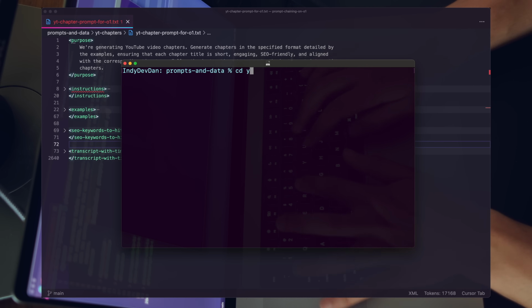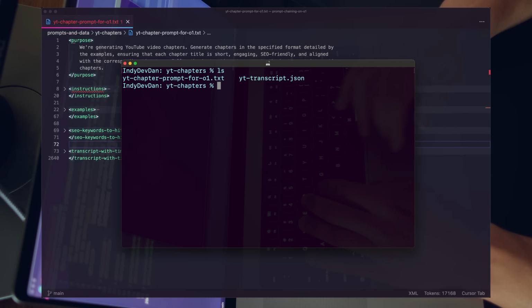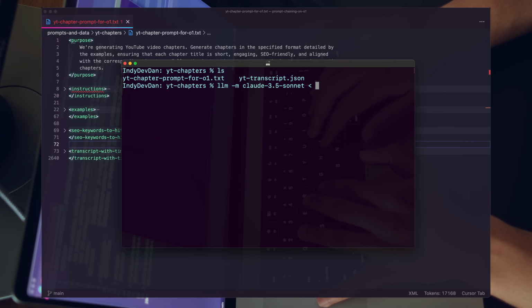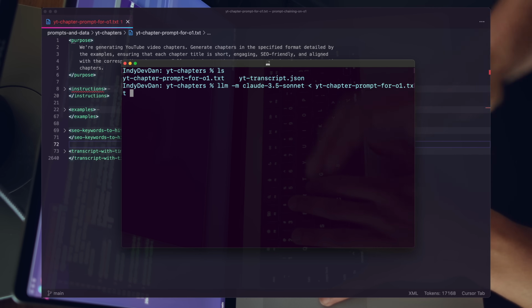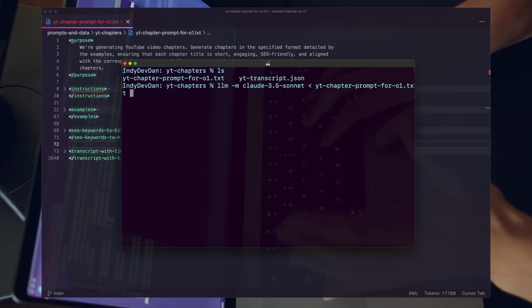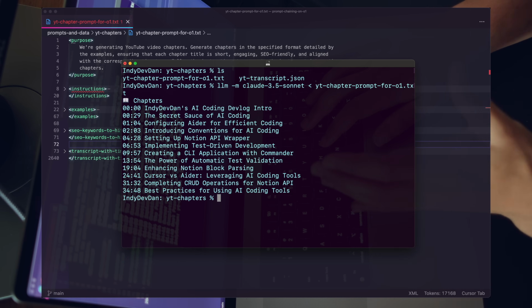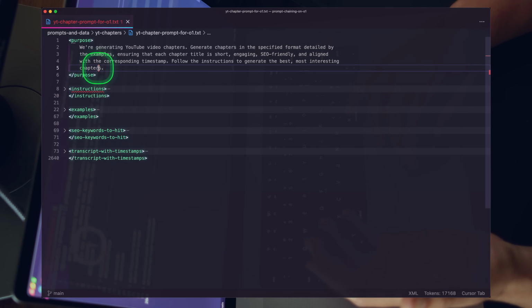So if we cd into youtube-chapters and focus in on this specific prompt, we can see we have the transcript and we have the prompt here. llm -m claude-3.5-sonnet, redirect this prompt into the LLM. So now we're just going to run Claude 3.5 Sonnet with this entire prompt. So let's just go ahead and fire this off. Claude 3.5 Sonnet is running through this. It's generating results, generating chapters for us based on this prompt here, right?